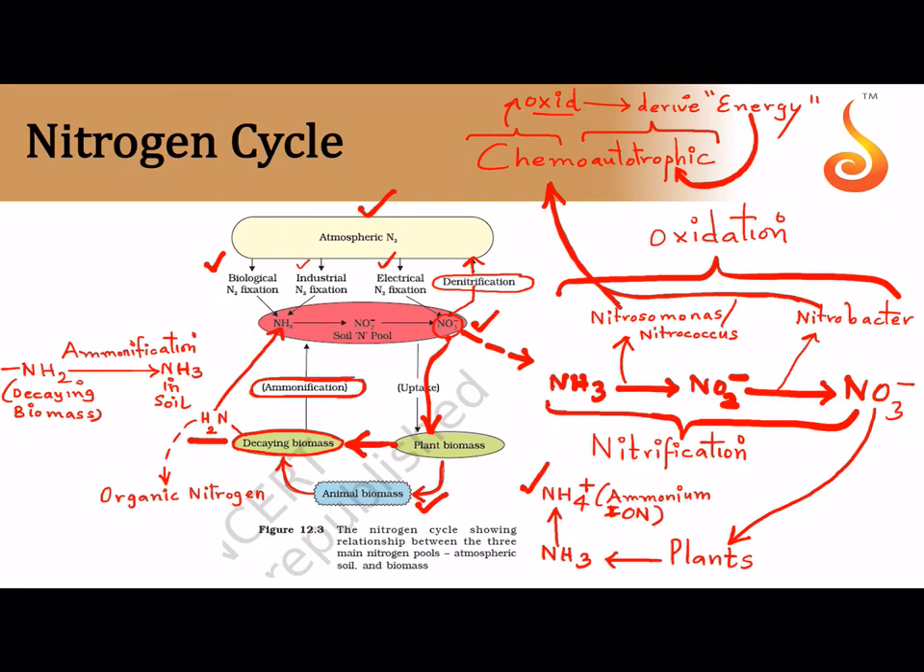So they don't get energy from the sunlight, they get energy from oxidation processes, and such bacteria which derive energy by oxidation processes are referred to as chemoautotrophic or chemosynthetic. So it's very important, whatever is happening in the soil is given in this red colored sphere, and this is very very important. The main oxidation processes which occur in the soil, where ammonia is oxidized into nitrite and nitrite is oxidized into nitrate. Okay.